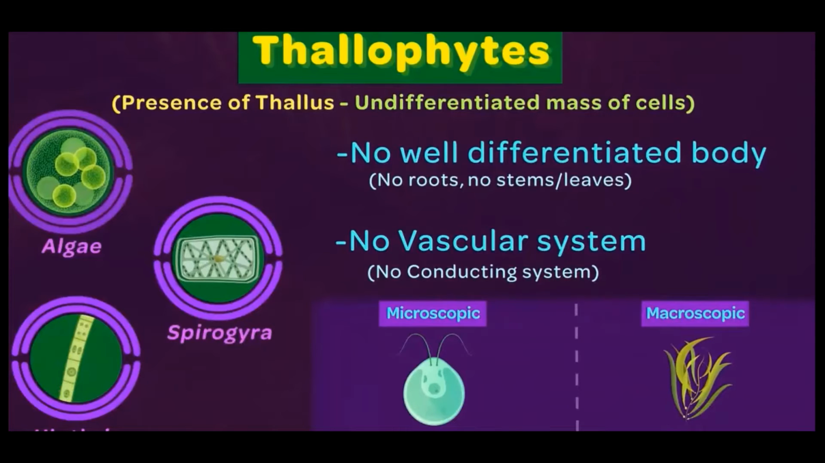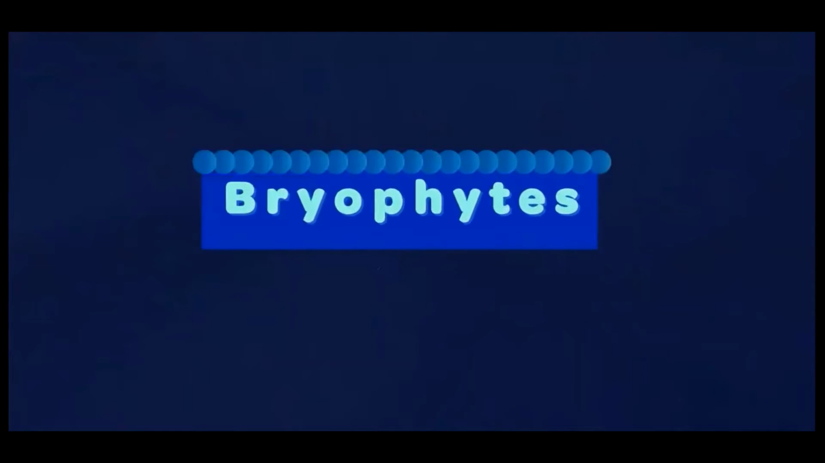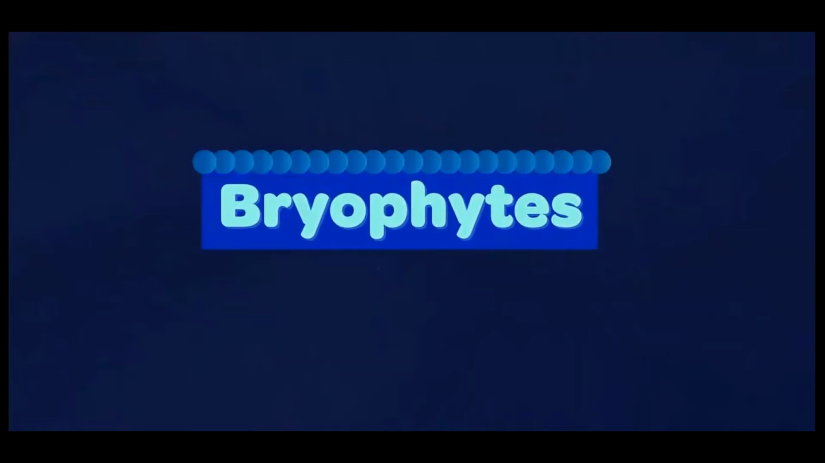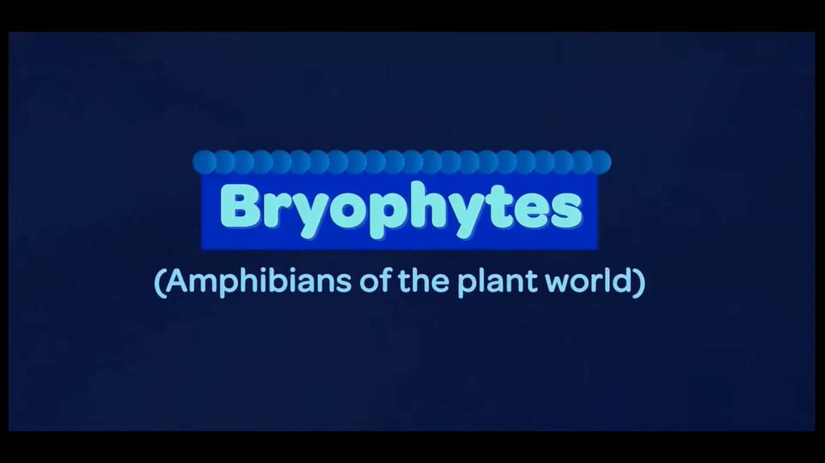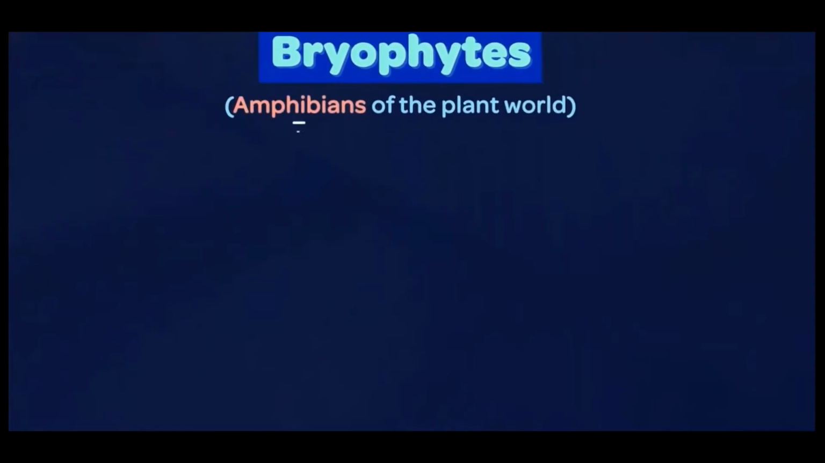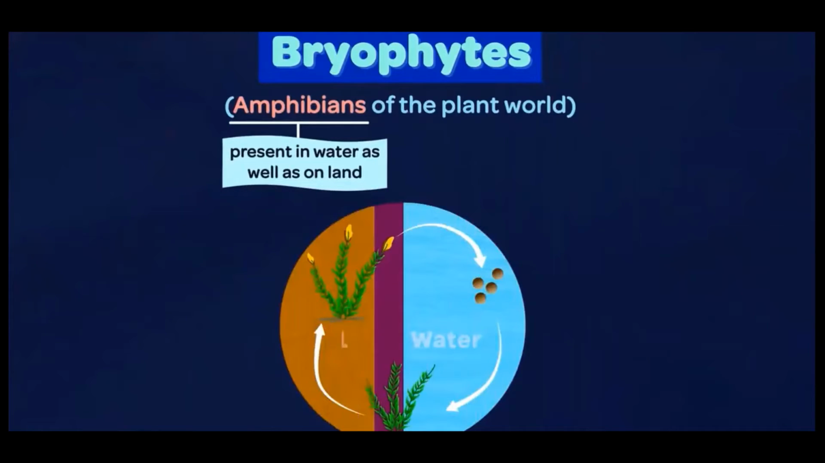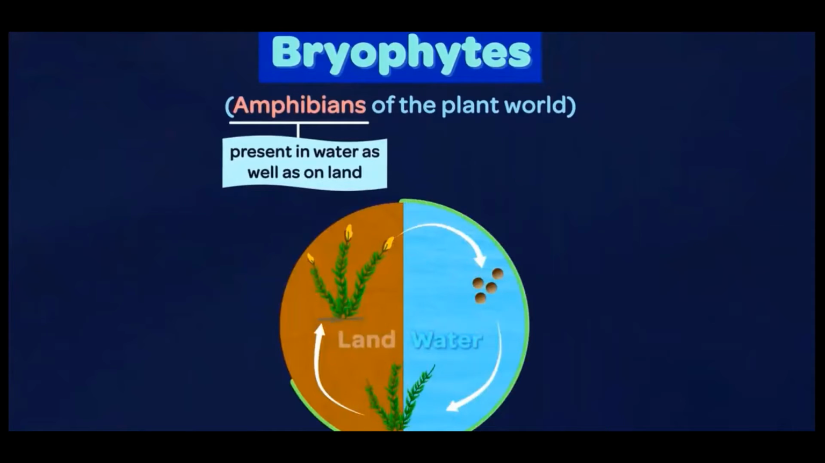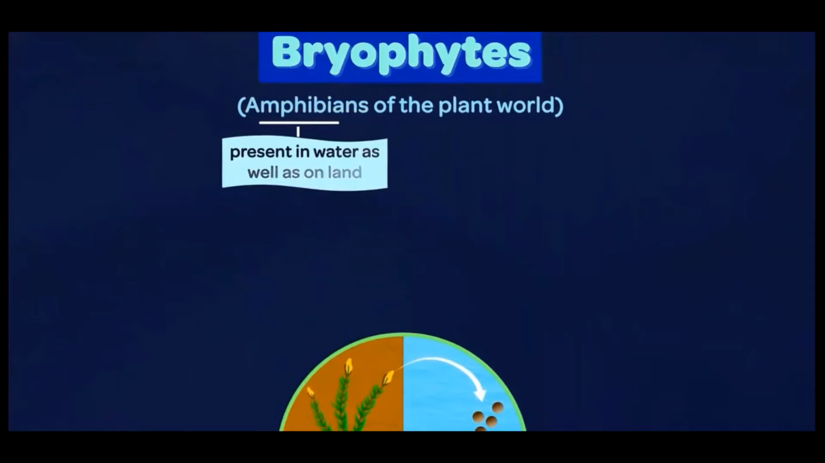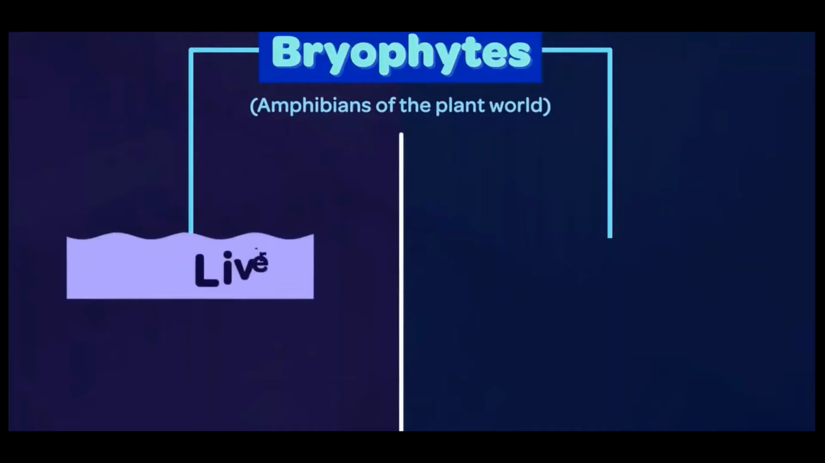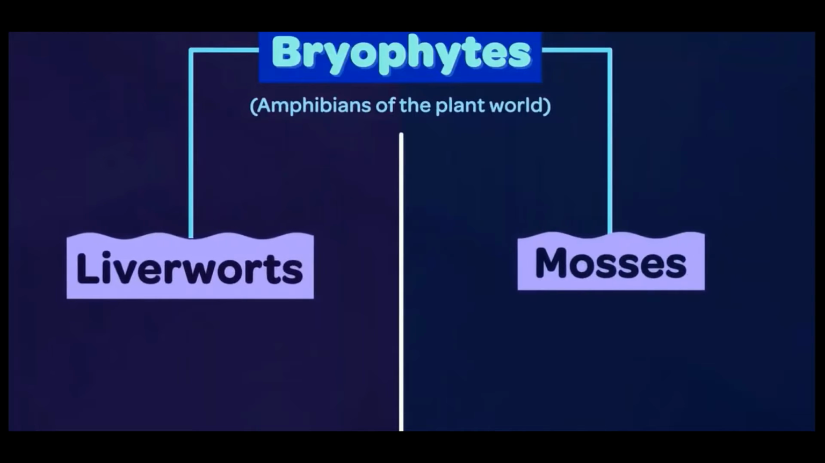Thallophytes are followed by the next category, that is Bryophytes. These are known as the Amphibians of the plant world. Now this title is sufficient to explain that these plants are present in water as well as on land. In fact, they spend a definite part of their life cycle in water while the other part on land. This category is further divided into two major classes as liverworts and mosses.